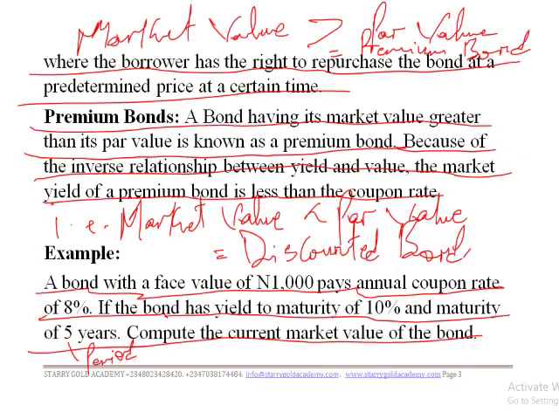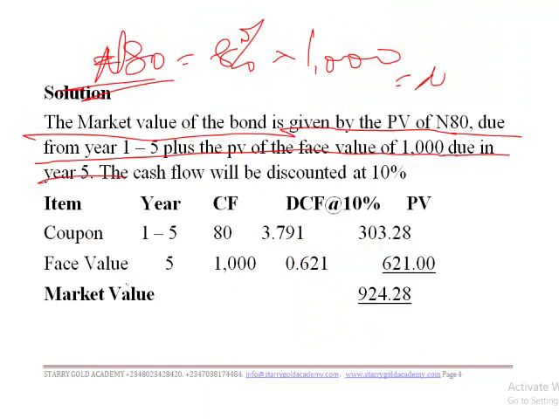Going back to the question, we saw that the face value is 1,000 naira and the interest, which is the coupon rate, is 8%. Now we can go back to our MPV. So coupon, also known as interest, for year 1 to 5 on a cash flow of 80. If you use the annuity formula, you are going to have your DCF, discounted cash